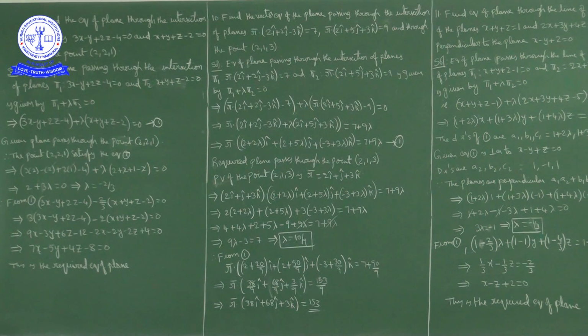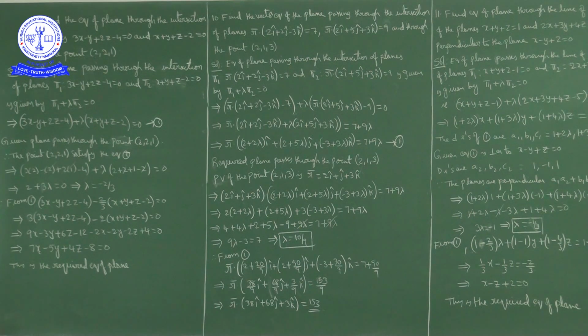Here we have to find the vector equation of the plane passing through the line of intersection of these two planes and through the point 2 comma 1 comma 3.